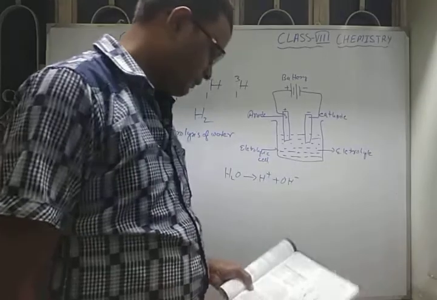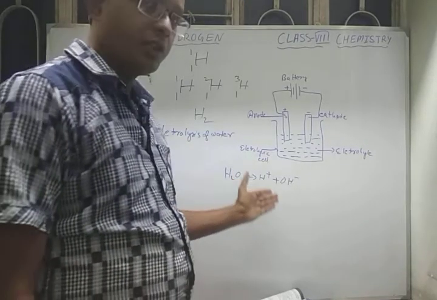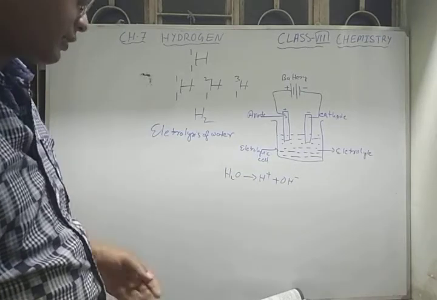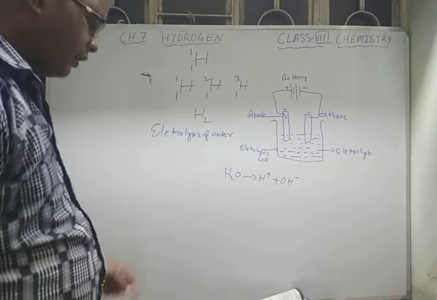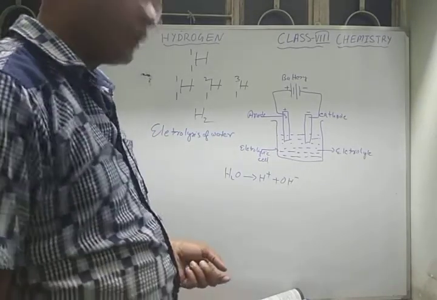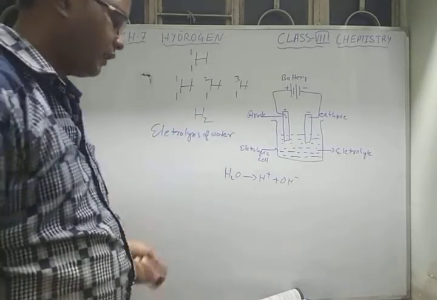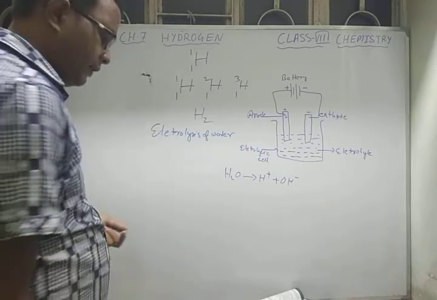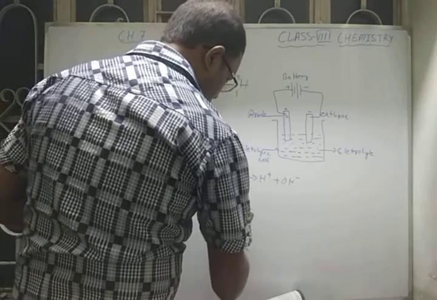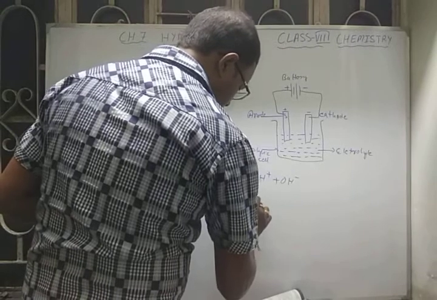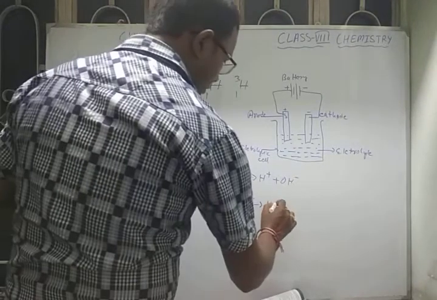Now I will show you how this decomposition actually takes place. We should follow some simple reactions for the decomposition. First of all, what happens at the cathode? The hydrogen ions, which are cations, move toward the cathode, while the hydroxide anions, which are negative ions, are attracted toward the anode. In this reaction, the H plus will gain 2 electrons to form H2, which is gaseous in nature.